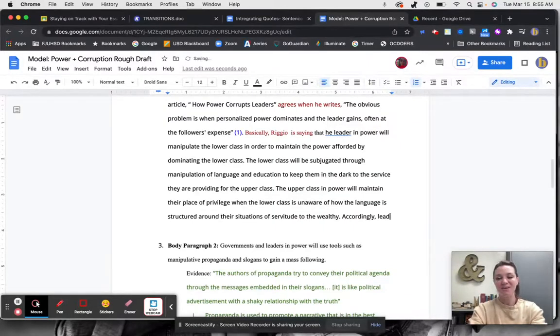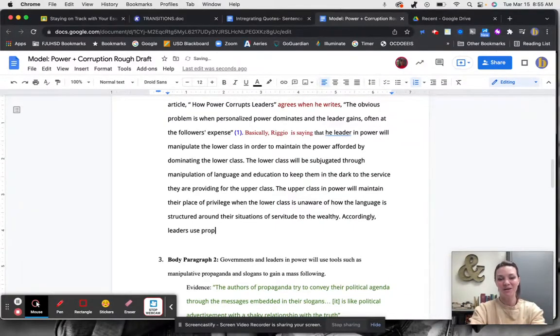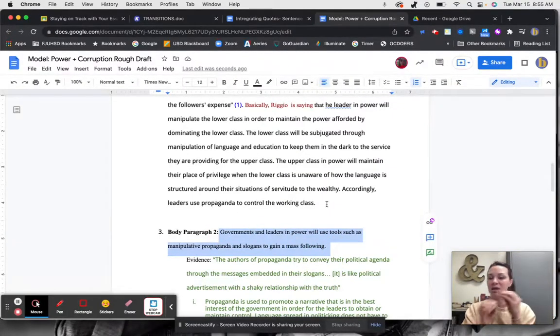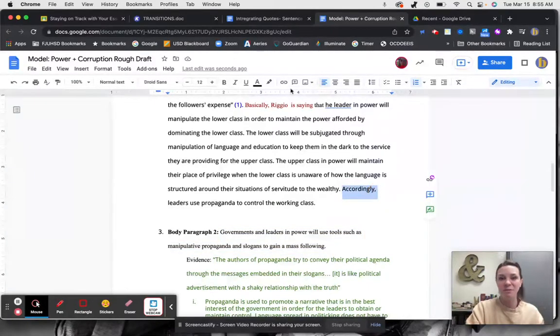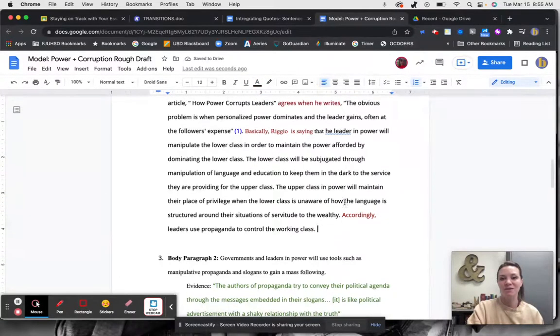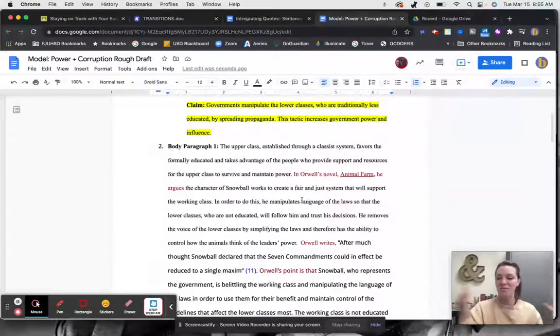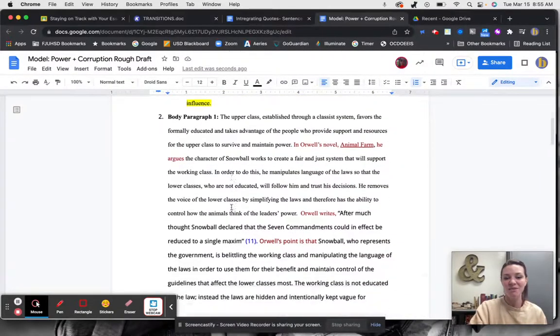Accordingly, leaders use propaganda to control the working class. So I looked at my second body paragraph. What am I talking about? Propaganda. I give a little preview phrase with a transition saying this is what's next and how these body paragraphs work together. So I have another transition there. And that's how we're framing out our body paragraphs.